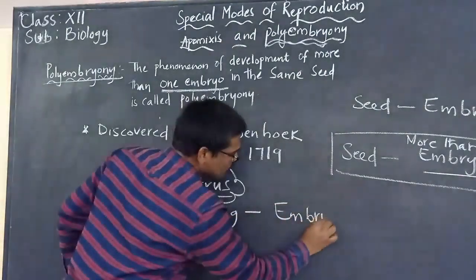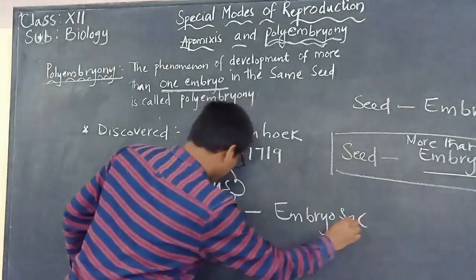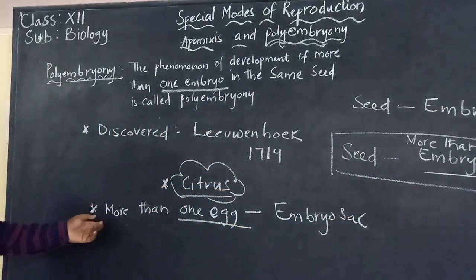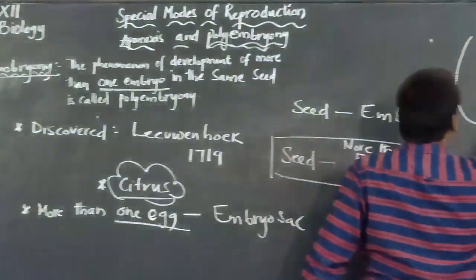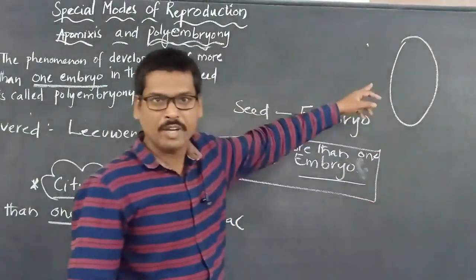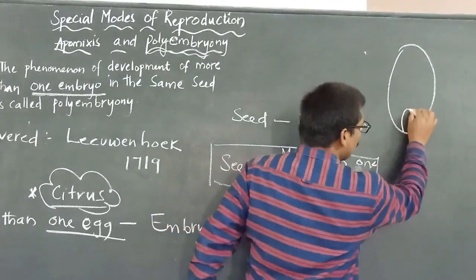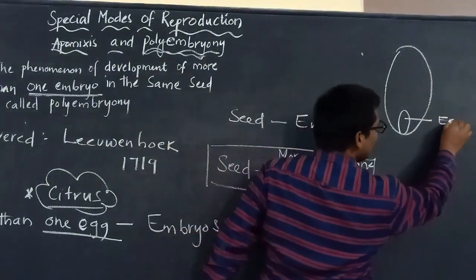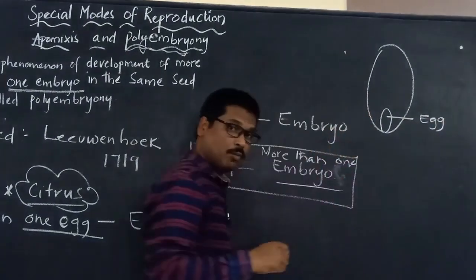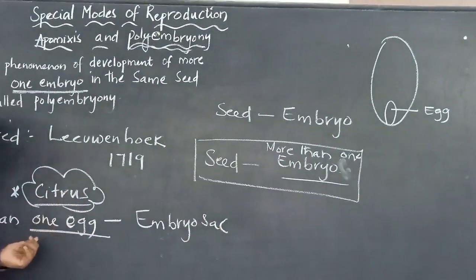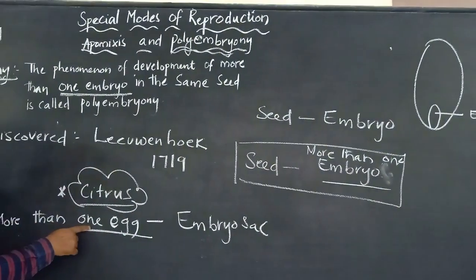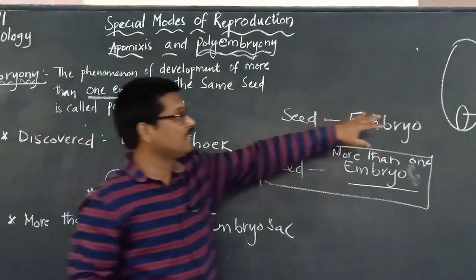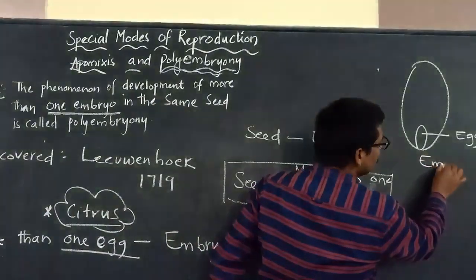Say suppose this is the embryo sac. We know that there will normally be only one egg, but here there may be more than one egg present in the embryo sac.